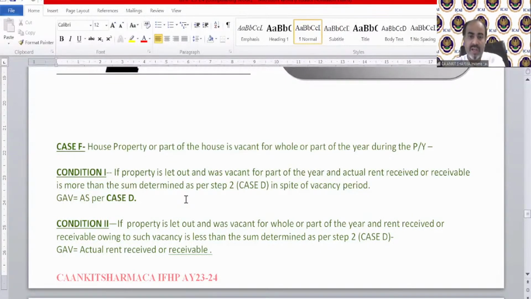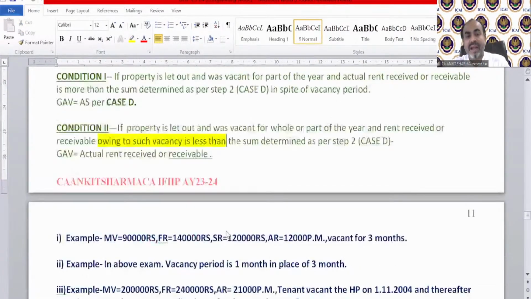So this is the theoretical provision. GAV as per case number D. If property is let out and was vacant for whole or part of the year, and rent received or receivable owing to such vacancy is less than the sum determined as per case number 2, in that case we need to deduct the vacancy time period out of that GAV.